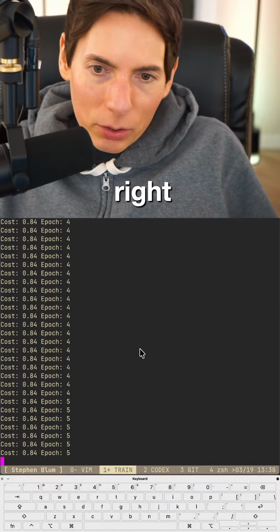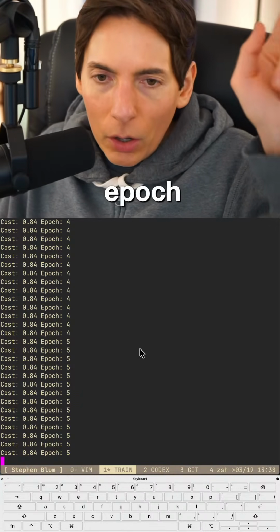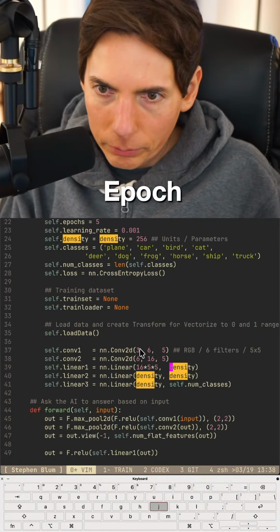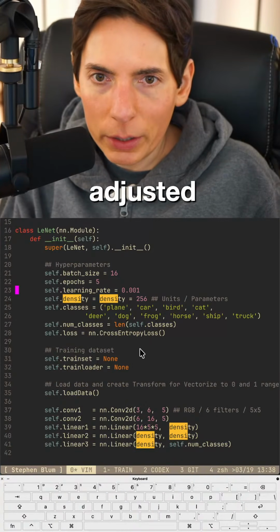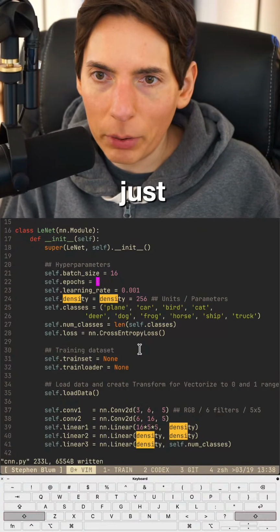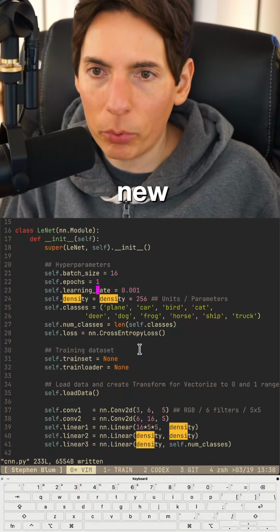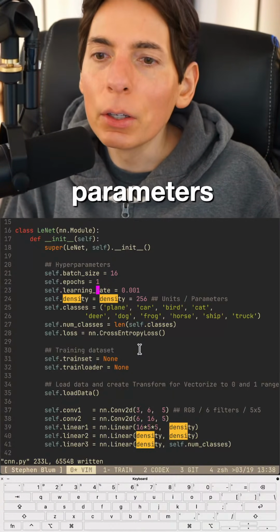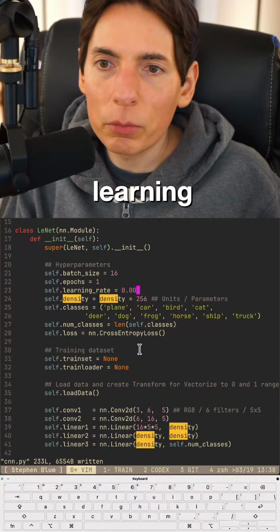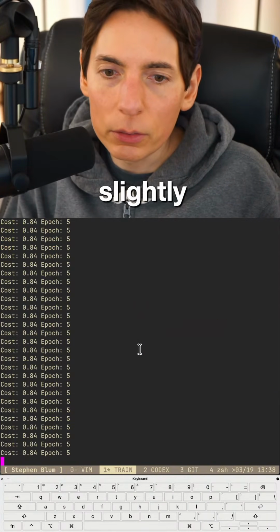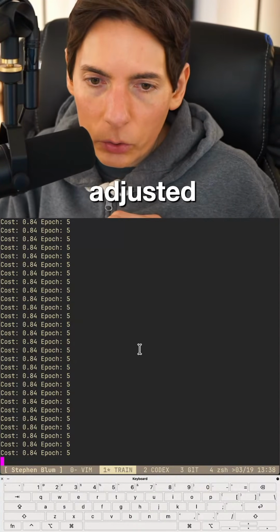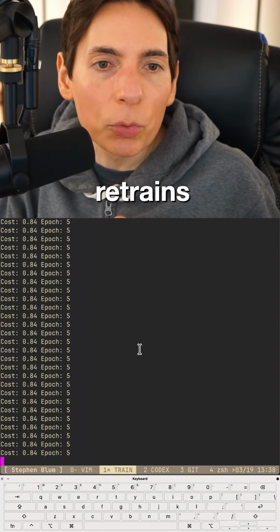All right, okay, here's the last epoch. I think we should adjust it to only do 1 epoch, because it seems like we get the majority of the benefit from fine tuning with just 1 epoch on the new updated parameters. So we could adjust the learning rate to bump that up just ever so slightly. After this, we'll try an adjusted learning rate. We'll see if it retrains and makes it better.